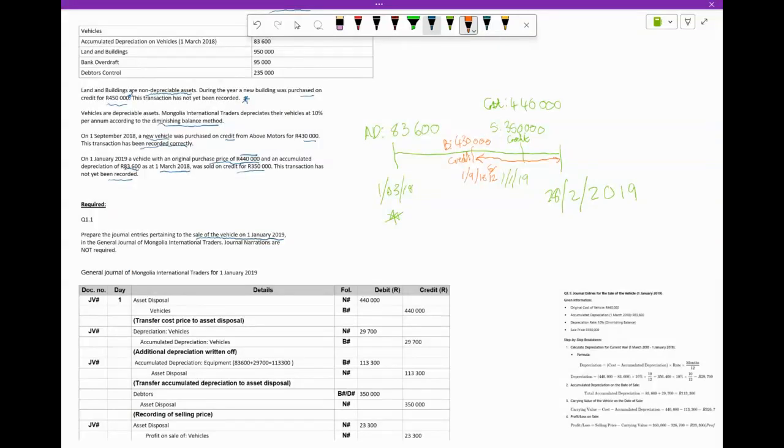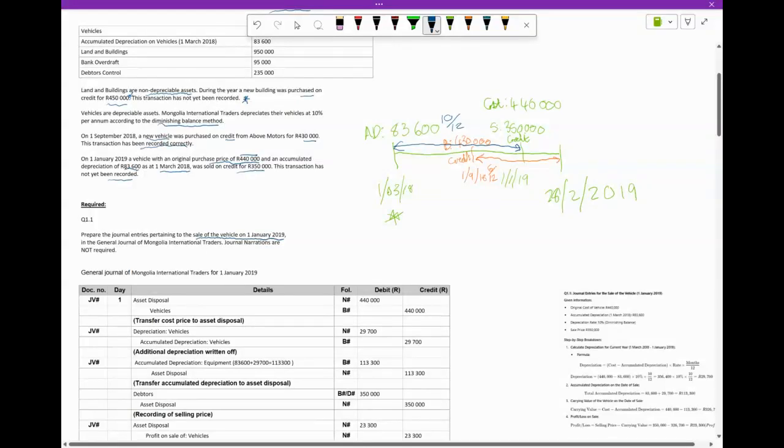January and February, because our year end is February. So this, let me do it in blue, from the end of our last financial year to the point where we sold it, that is then 10 months, 10 over 12. Okay.